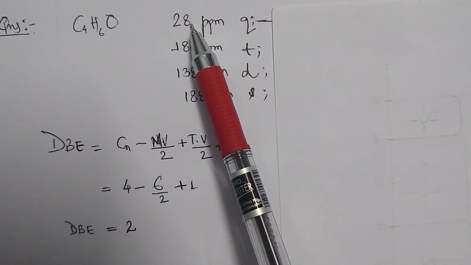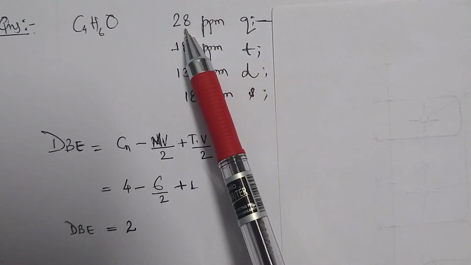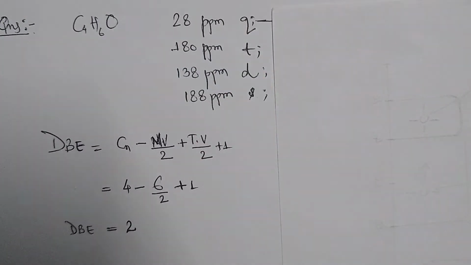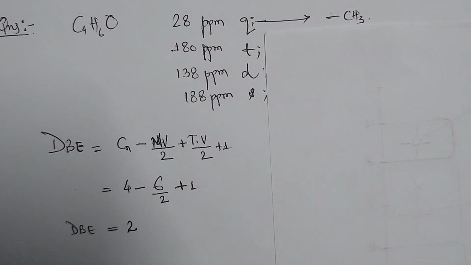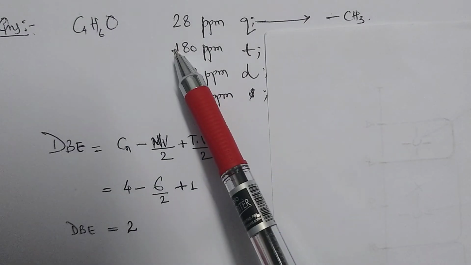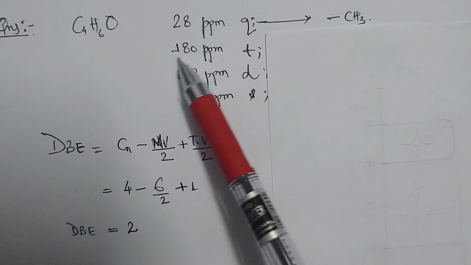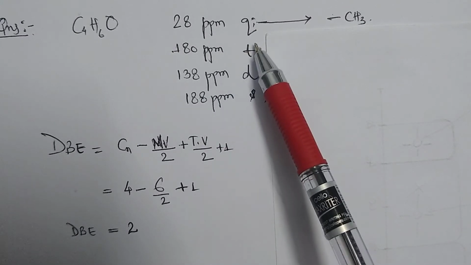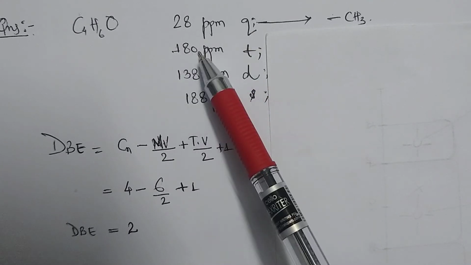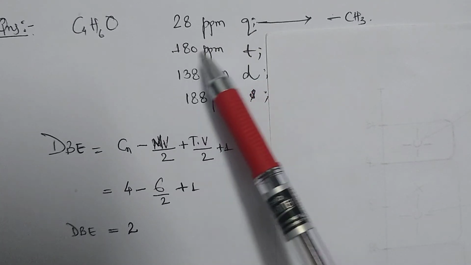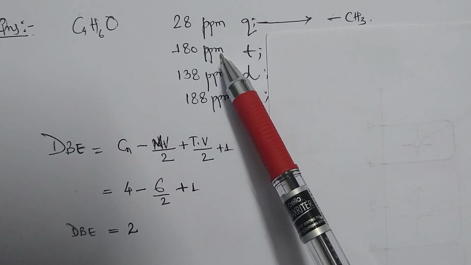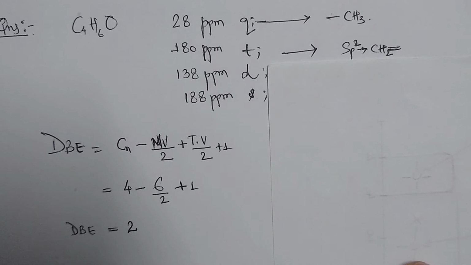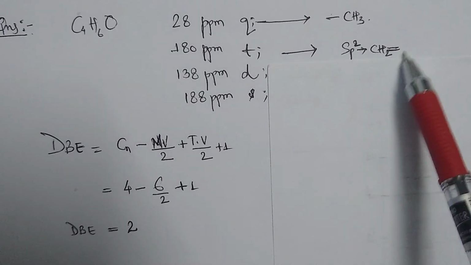So they have given 28 ppm, it is a quartet, that means the carbon bearing 3 hydrogens must be there. So for that we will give CH3 like this. Now moving towards another value, that is 180 ppm, it is a triplet, that means we have to put 2 hydrogens. At 180 ppm the carbon should be sp2 hybridized, putting 2 hydrogens, it will look like this here. So it is CH2 with a double bond.